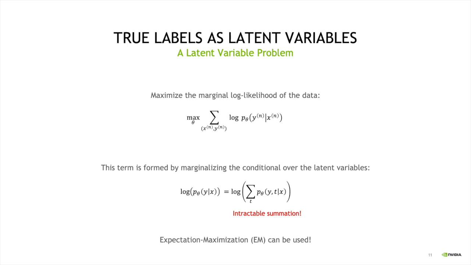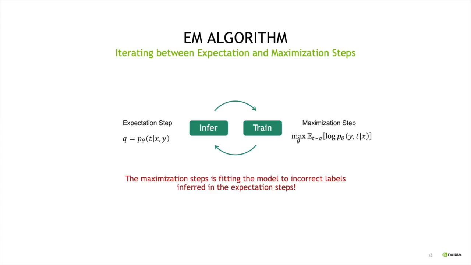Usually we use an expectation maximization approach for training such a model. You can think of expectation maximization as an iterative algorithm that iterates between an expectation and a maximization step. In the expectation step, on the left side, we are trying to create a distribution over clean labels given the image and noisy labels.